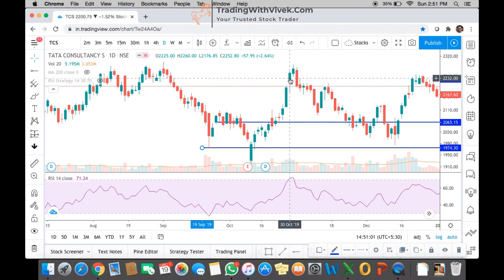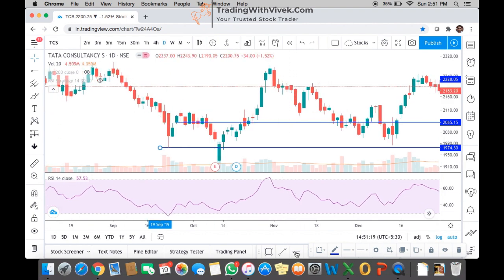And after coming back it went up, and here, when to exit the trade? On 30th October, RSI was 71 and next day it was 72.5, and on 1st November it came down to 60. So after going above 70 level it came down and closed here. So we have decided that we will get out of the trade next day in the morning. So what is the price next day in the morning? This level, almost 2206.